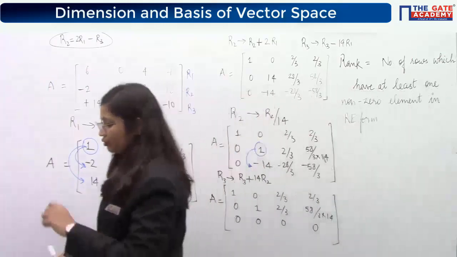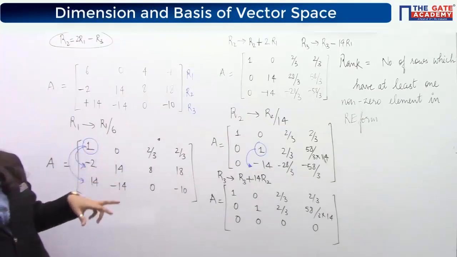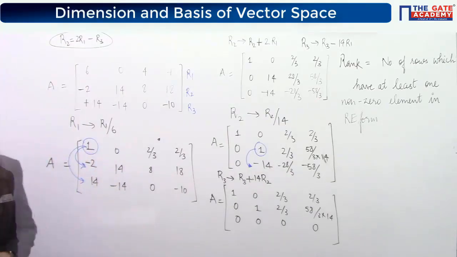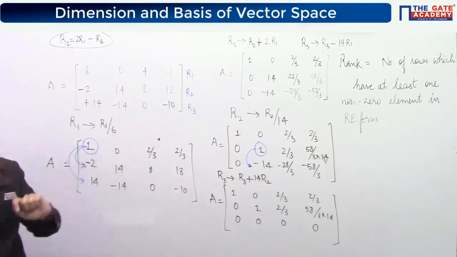So in the row echelon form, the rank is defined as the number of rows which have at least one non-zero element in the row echelon form. So now tell me the rank. What I have said, rows which have at least one non-zero element.